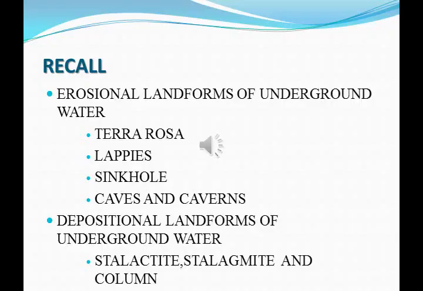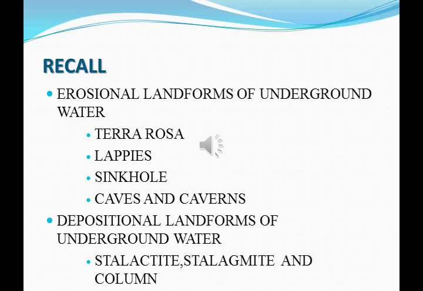Just to recall what we discussed in our previous class: we discussed the landforms formed by the action of underground water. First we saw erosional landforms, then depositional landforms. What are the erosional landforms formed by underground water? Terra rosa, which in Italian means red soil, so it looks red in color.